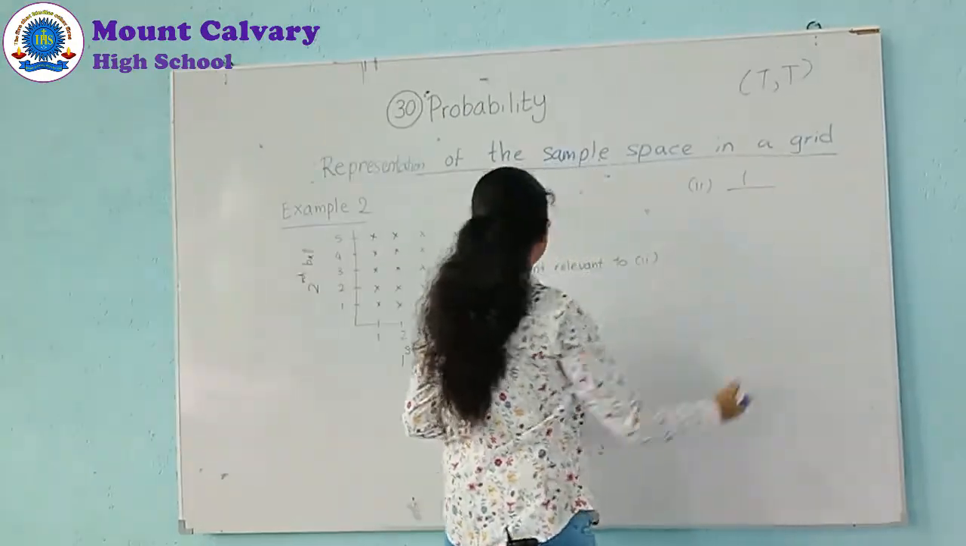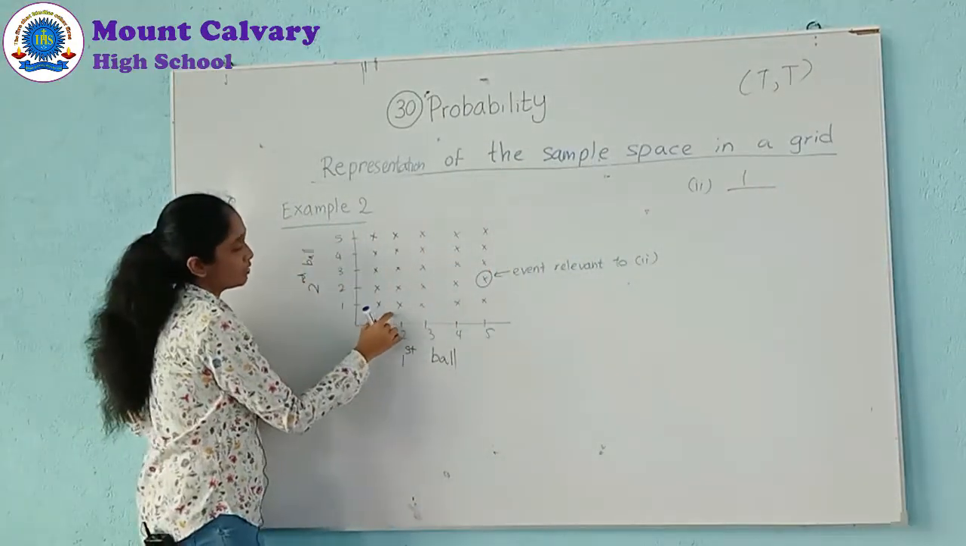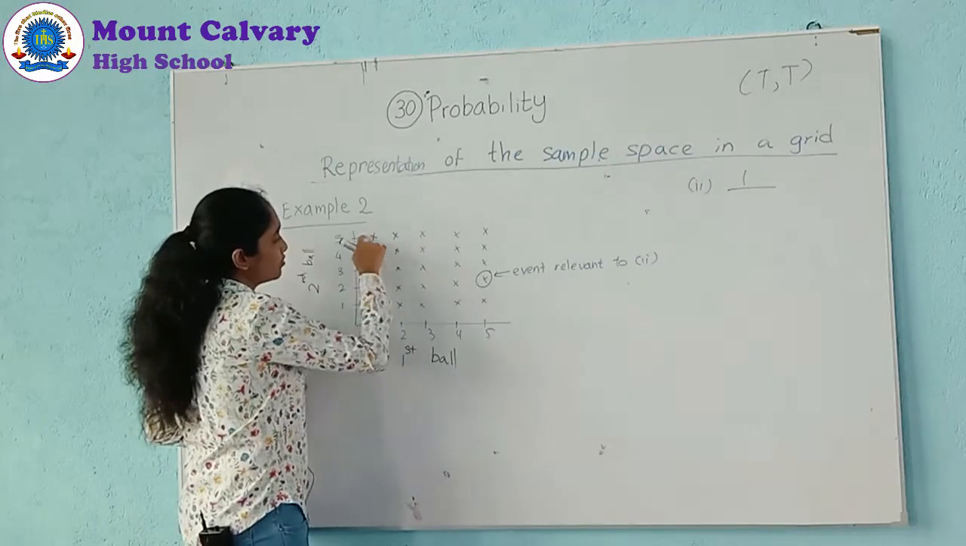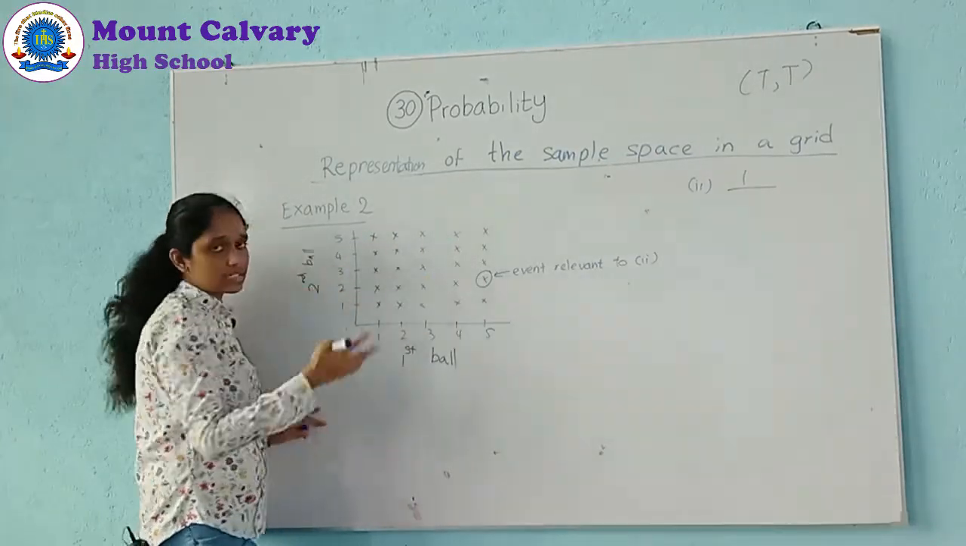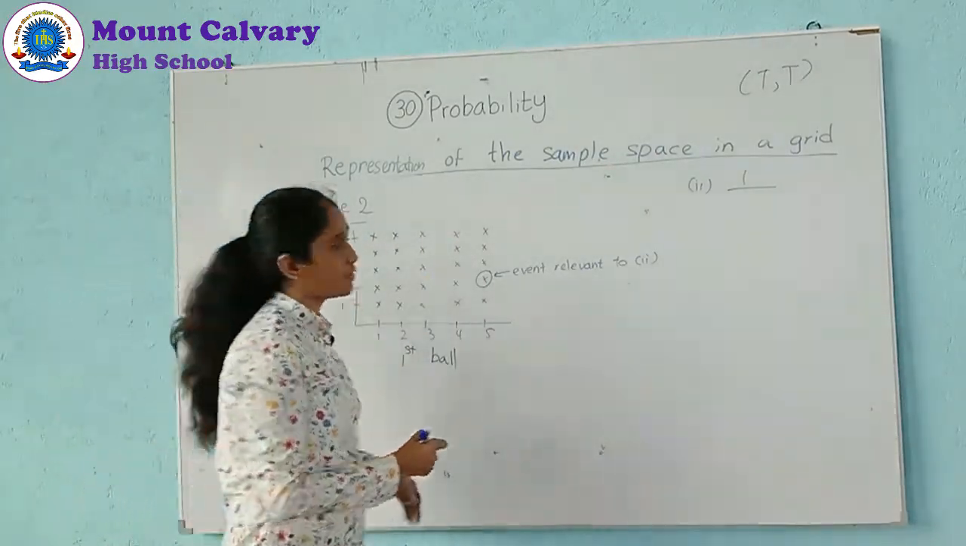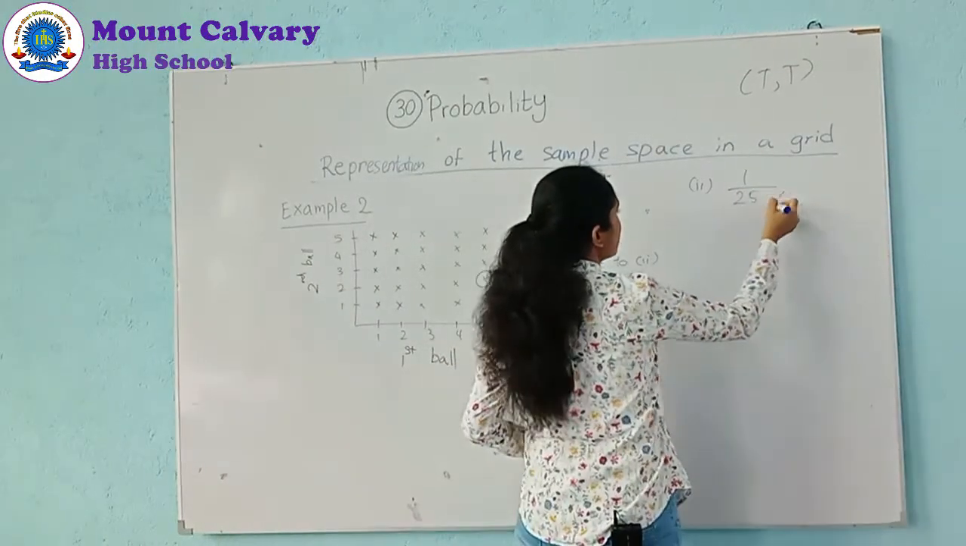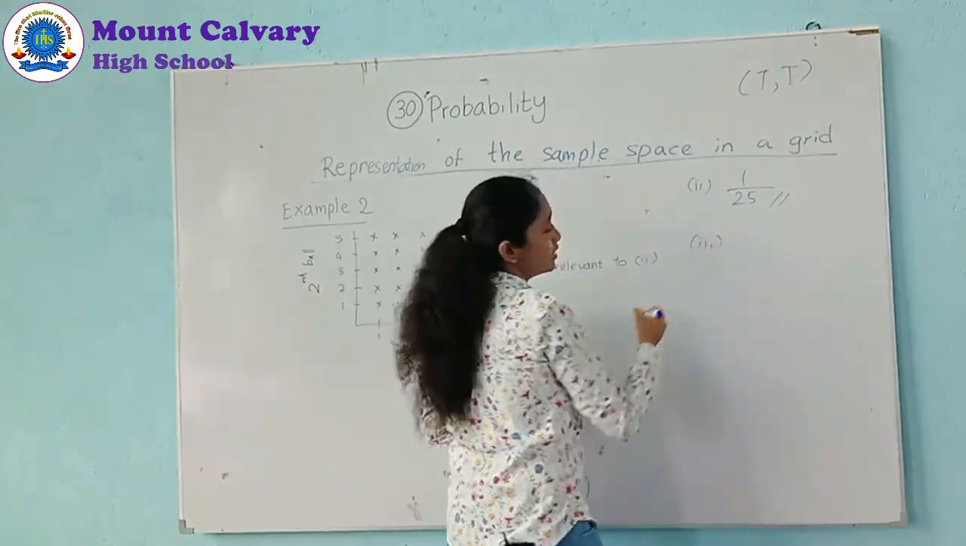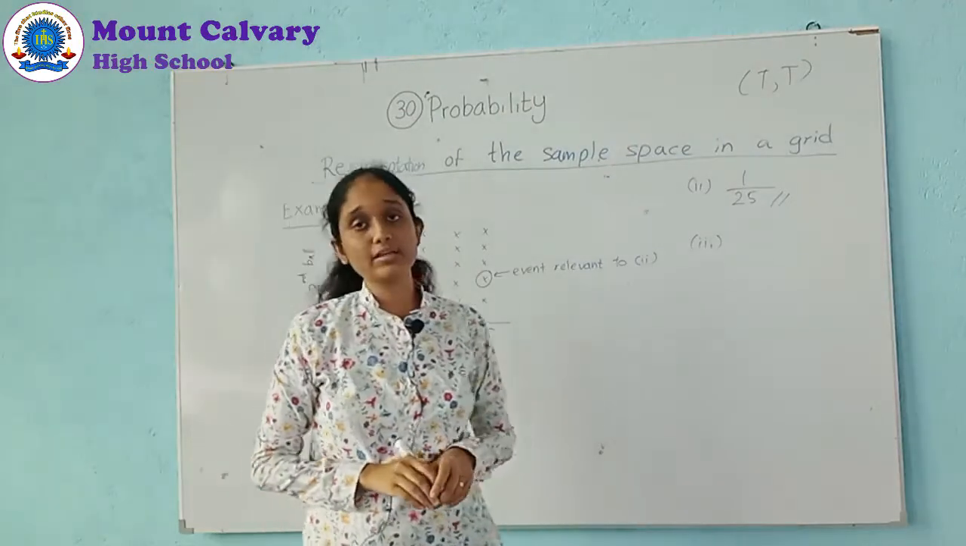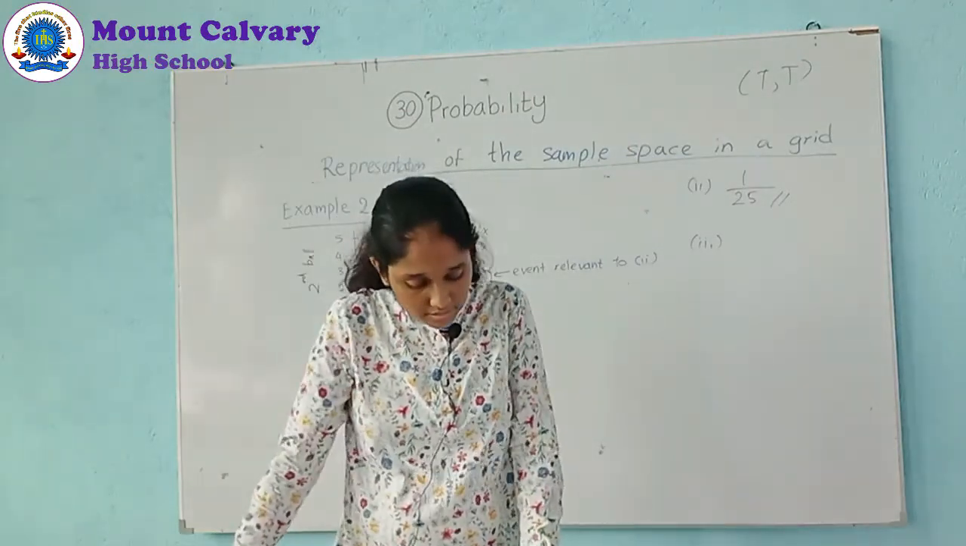How many elements in total? 1, 2, 3, 4, 5, and 1, 2, 3, 4, 5. All the outcomes have been marked. So, 5 times 5, 25. So, 1 over 25 is the answer. Now, the third one. We will see what is the event relevant to part 3.